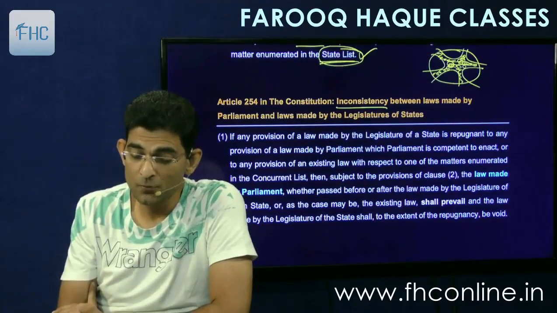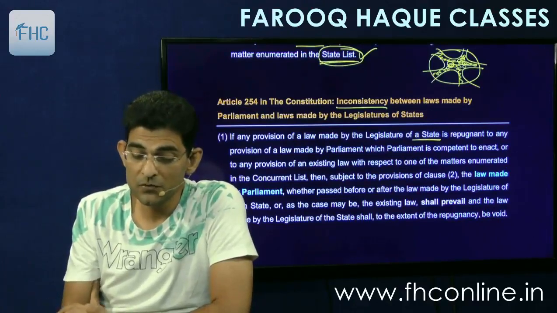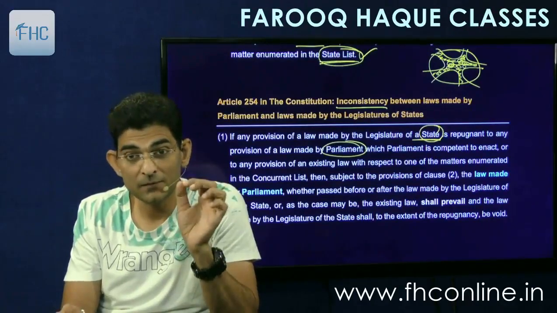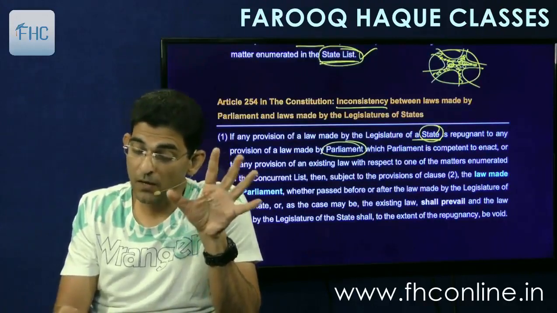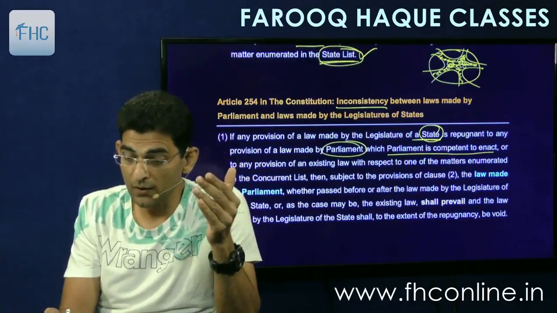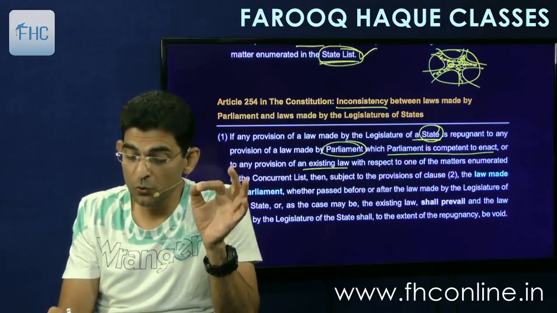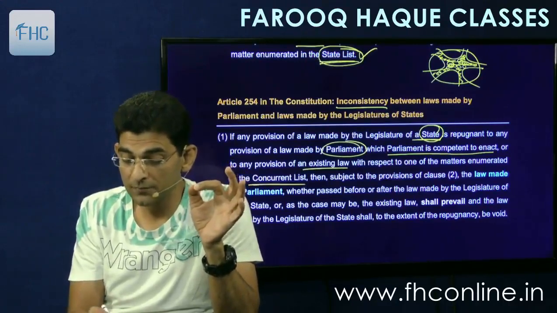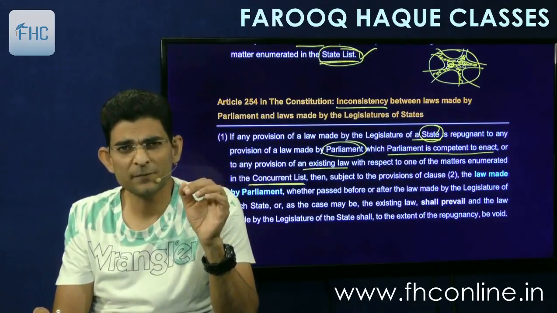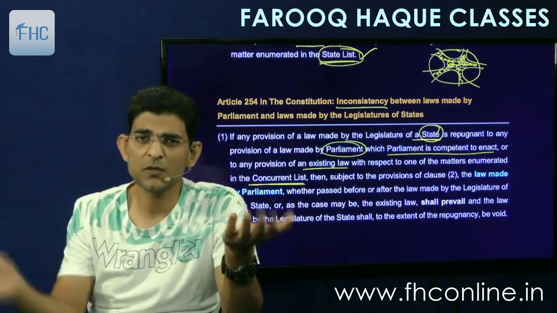Okay, so let's see. If any provision of law made by the legislature of a state is repugnant to any provision of law made by the Parliament, meaning there is a conflict between the state and the Parliament, which Parliament is competent to enact, or to any provision of an existing law with respect to one or more matters enumerated in the Concurrent List. See, basically the conflict will arise in case of the Concurrent List only, because as far as the State List is concerned, the state can make laws, Parliament cannot make laws, so there cannot be conflict.